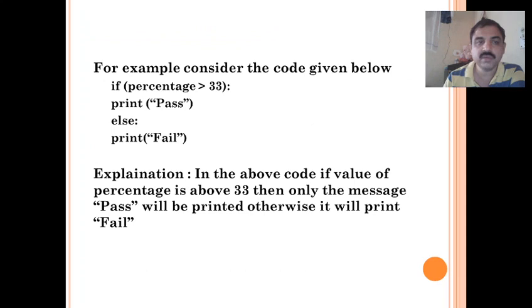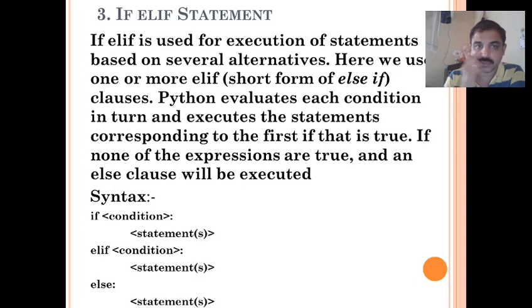Let us see the example here. In this example, if percentage is greater than 33, print pass, else print fail. That means if the percentage is greater than 33, it displays the pass message, and otherwise it displays the fail message. Let us see the next version of the if statement, that is the if elif statement.